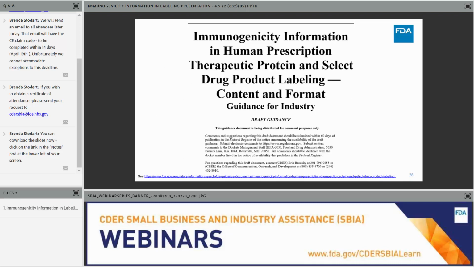So the immunogenicity labeling guidance was published in draft about 60 days ago. Below, I have included a link to the docket. So far, as of last night, we received 2 comments from 2 different organizations. We really appreciate your comments. They were very thoughtful comments. Folks are welcome to comment on the docket. We do look at your comments very thoroughly prior to finalization of the guidance.